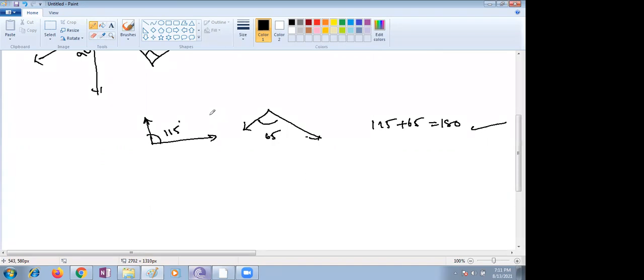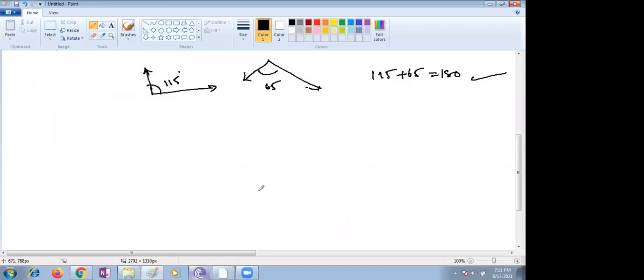Next part is a small concept, vertically opposite angles, children. What are vertically opposite angles? You can explore vertically opposite angles using two pencils and one rubber band, and do the activity happily. You can enjoy that, children. Ma'am, vertically opposite angles will be the same, right? Yes, vertically opposite angles are equal. Very good.